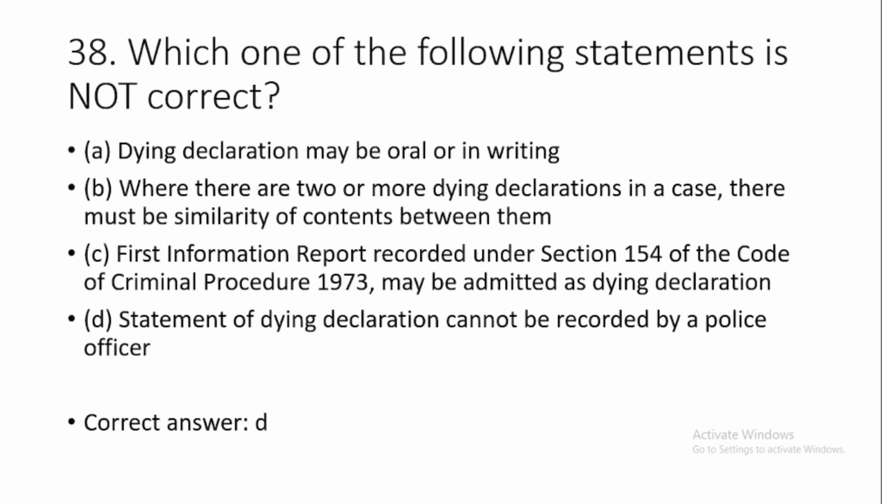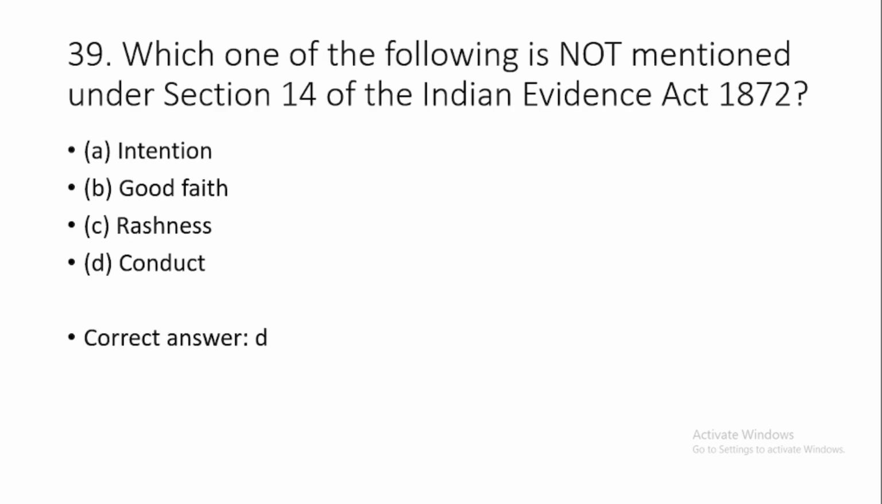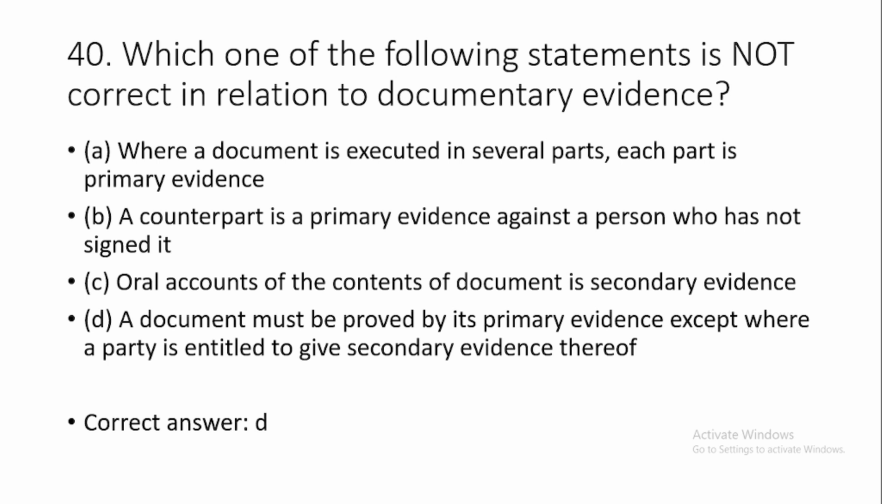38. Which one of the following statements is not correct? This is option number D, statement of dying declaration cannot be recorded by a police officer. 39. Which one of the following is not mentioned under section 14 of the Indian Evidence Act? This is option number D, conduct. 40. Which one of the following statements is not correct in relation to documentary evidence? This is option number D, a document must be proved by its primary evidence except where a party is entitled to give secondary evidence thereof.